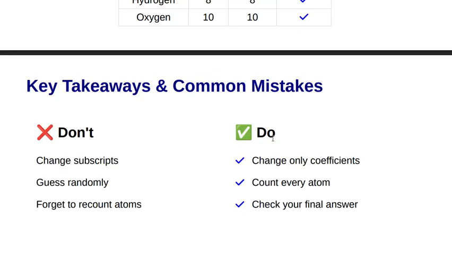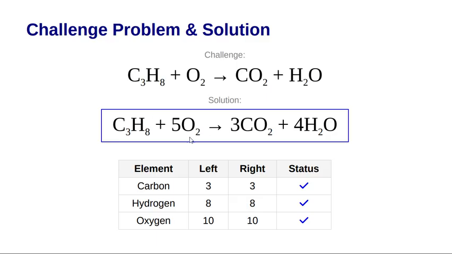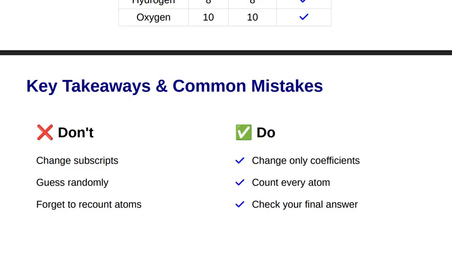So do these change only the coefficients? I hope you know the coefficients are the 5, 3, and 4. And check your final answer. Check again, check 4 times, check 5 times. And like I said, practice is the only way to master balancing equations. And I hope you do good.